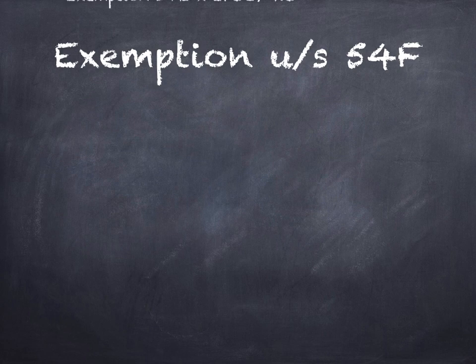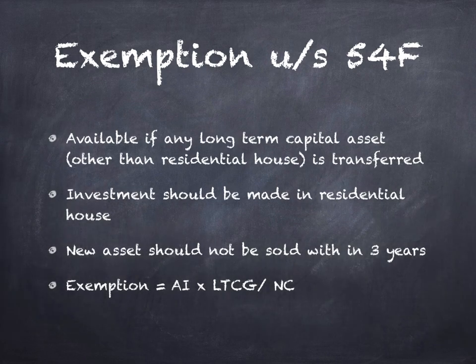Exemption under section 54F is available for long-term capital gain other than transfer of residential house. It is invested in another residential house property. Exemption is calculated with the proportionate formula: amount invested into long-term capital gain divided by net consideration. If amount invested is more than the net consideration, full capital gain is exempted.